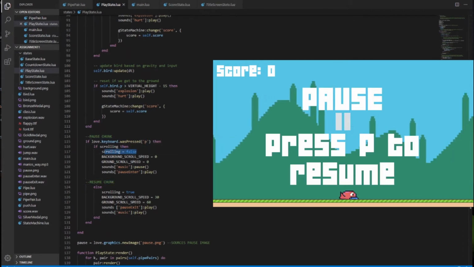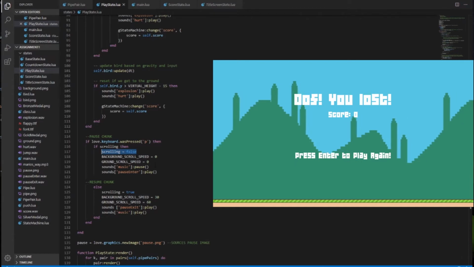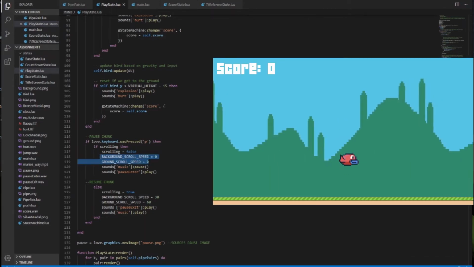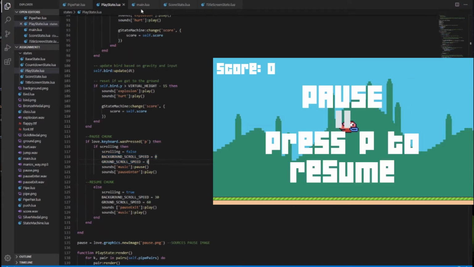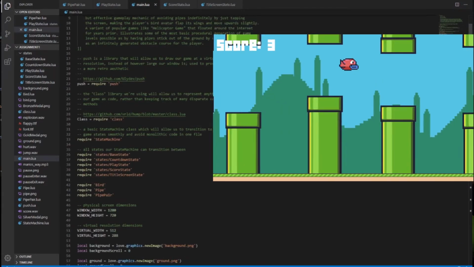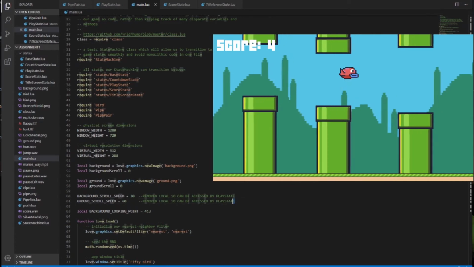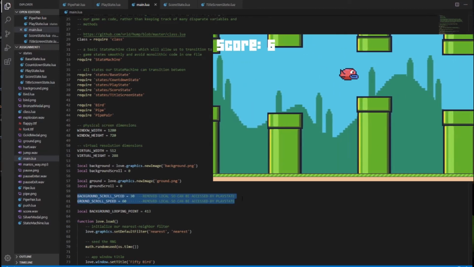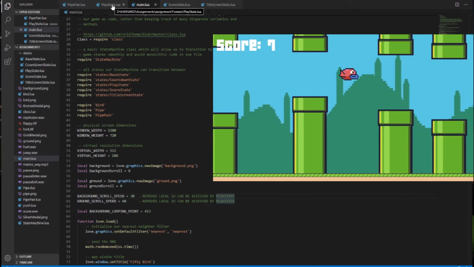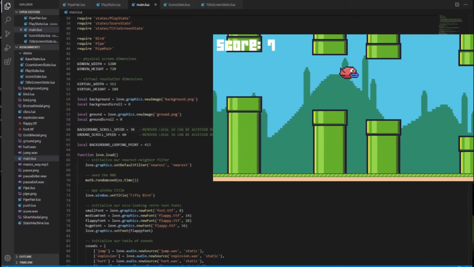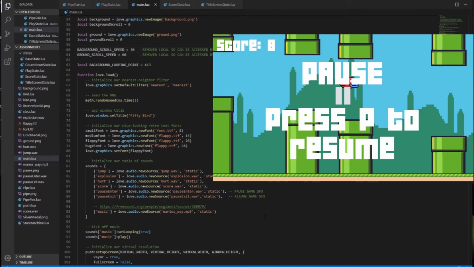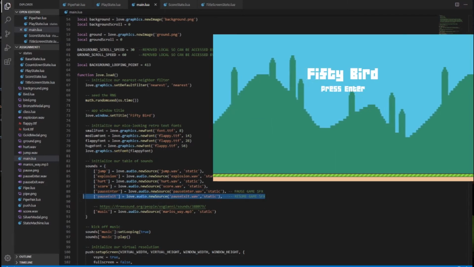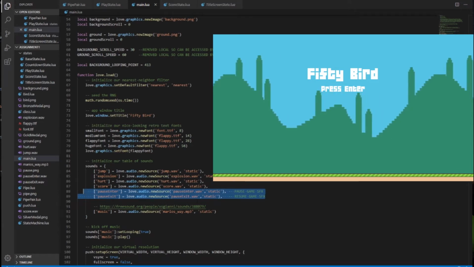Scrolling would be false, so the pipe pair will stop scrolling. Making the background and ground speed 0 would also make the background and ground stop scrolling as well. Don't forget to remove local from main.lua so that the background and ground scroll can be accessed by playstate. And initialize the sounds for the pause feature inside the main as well.